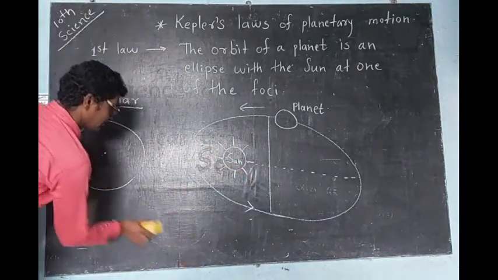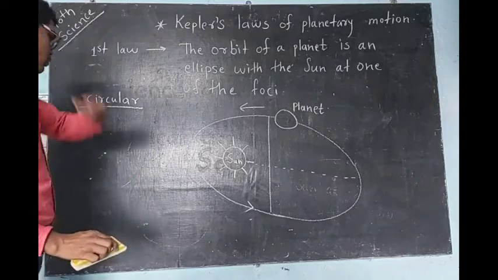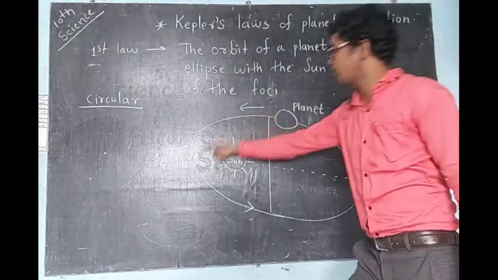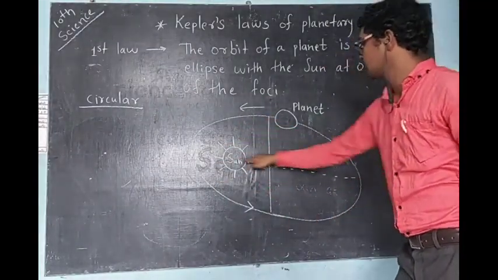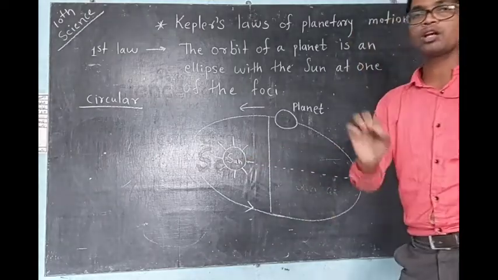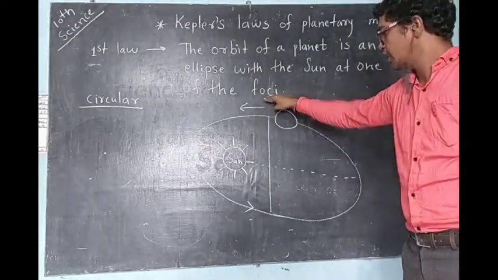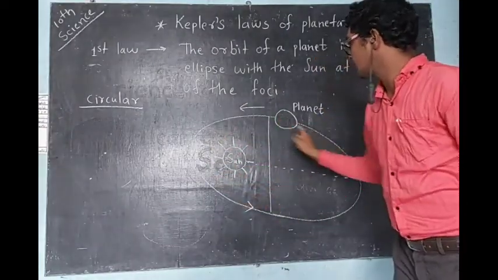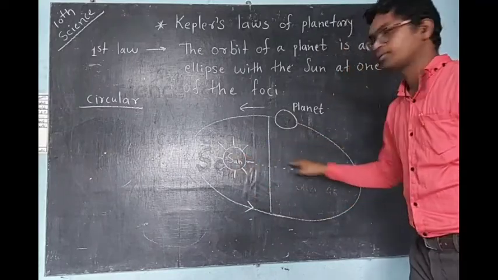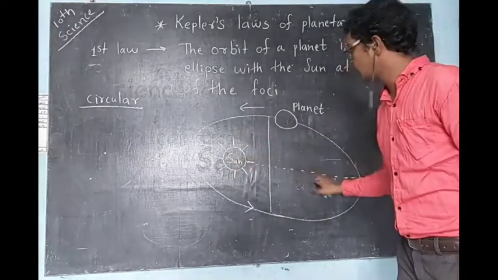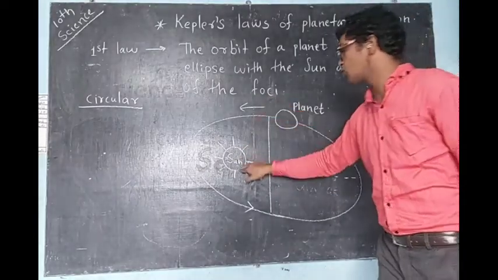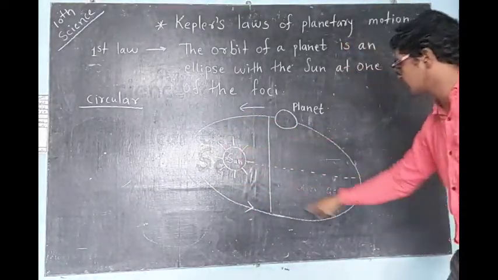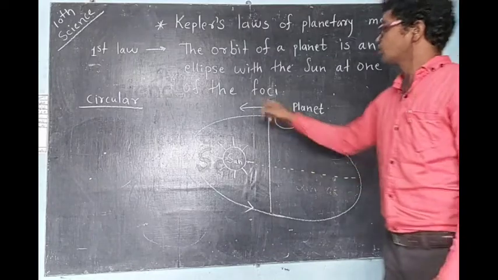If you observe properly, let us see this elliptical shape. An elliptical shape has 2 centers. These 2 centers we call foci, or focus points. This is the main center of this elliptical shape. But if you consider this as one circle and this as another circle, there are 2 centers. These 2 centers we call foci, meaning focus points. This circle has this center, and this circle has this center.